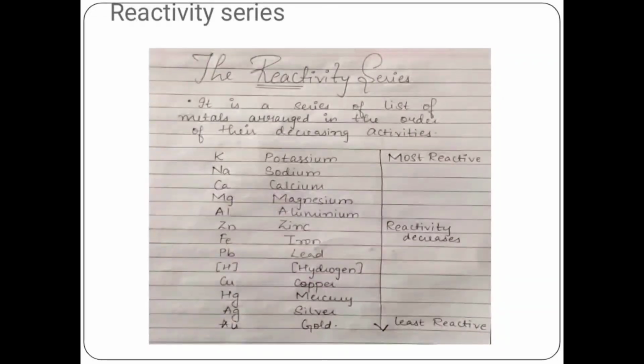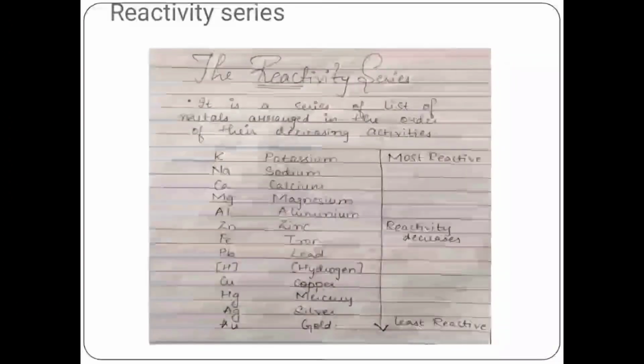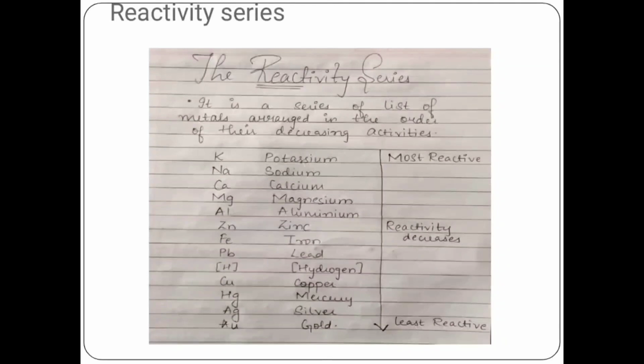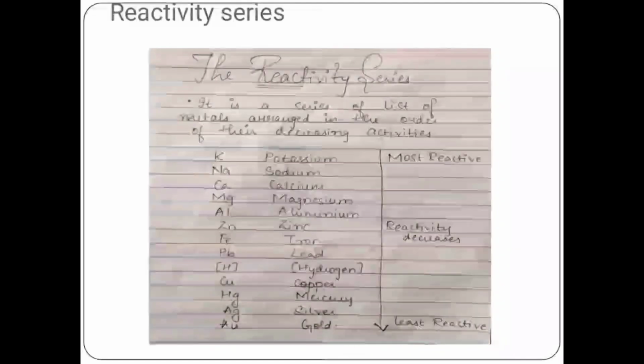On the other hand, if we have a look at the magnesium metal in the reactivity series, magnesium's reaction with cold water is slow, but it reacts really fast with boiling water and very vigorously with acid. And then gold, which is placed at the bottom of the reactivity series, is said to be the least reactive metal amongst all of them that are placed above it.